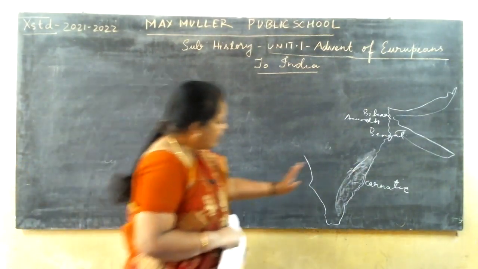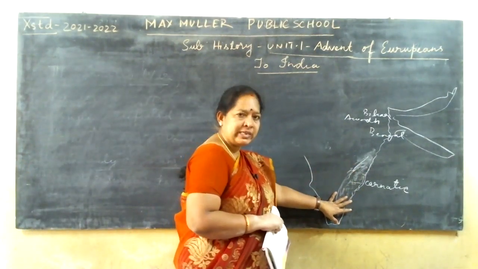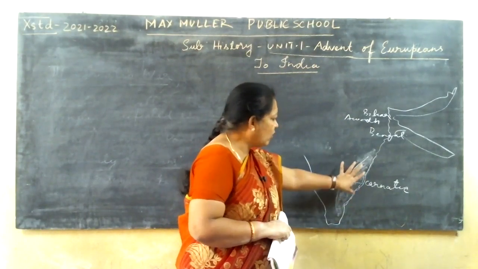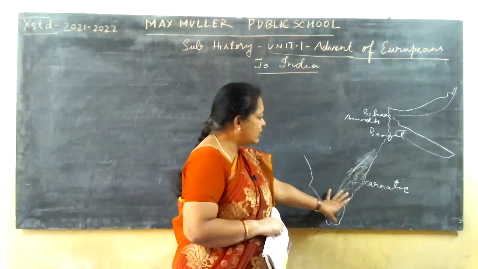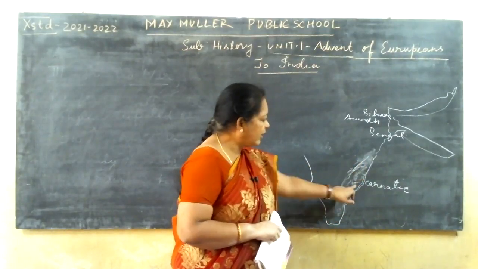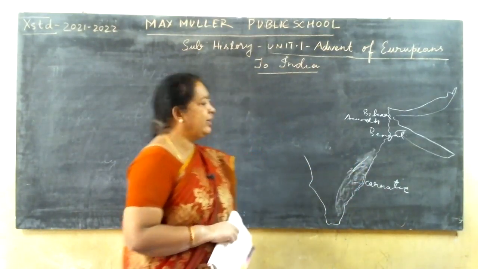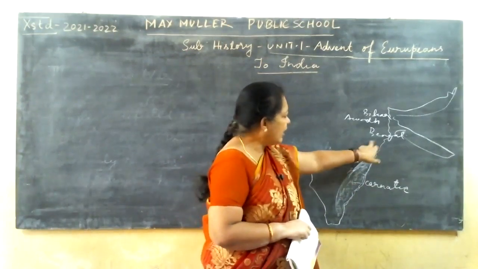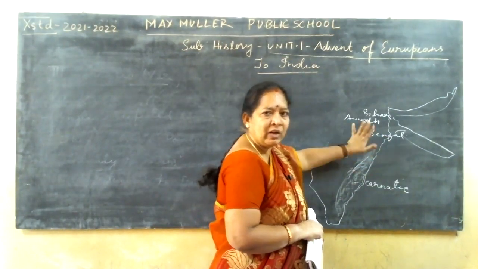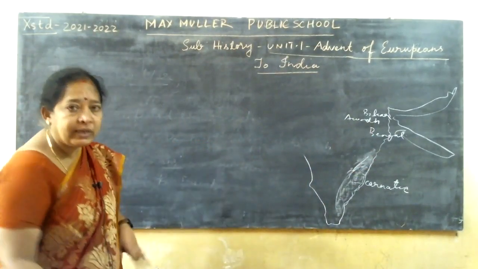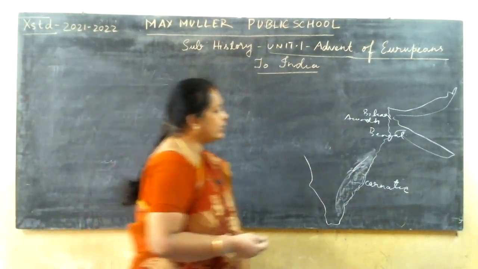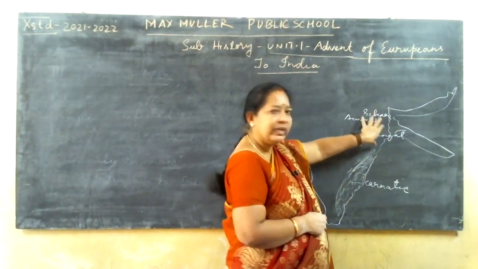So after waging war with the French, the three Carnatic wars and all, this whole region came under the control of the English. Next, they went on to Bengal. So here in Bengal, what happened? What is the speciality of this particular region?